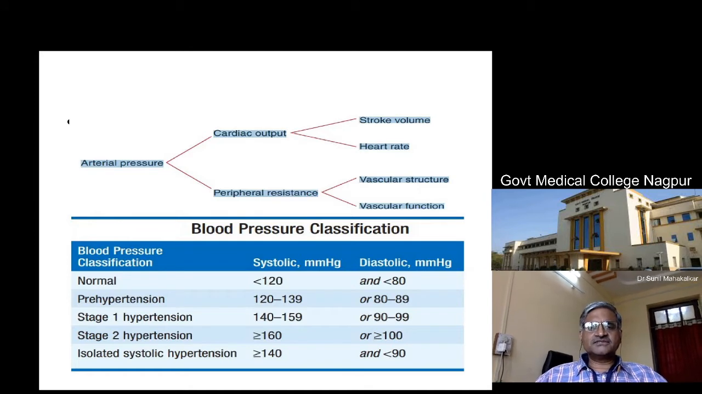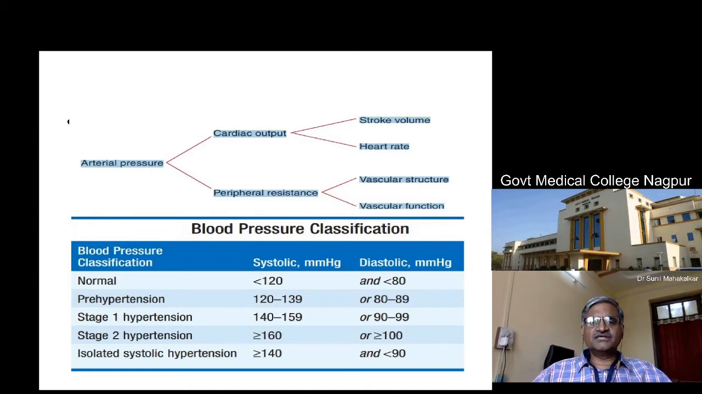Now, what is the normal blood pressure? Usually, we see that 120 systolic is the normal systolic blood pressure, and 80 diastolic is usually considered as normal diastolic pressure. Now, 120 to 139 is the pre-hypertensive state. That is 120 to 139 systolic and 80 to 89 diastolic. This is the pre-hypertensive state.